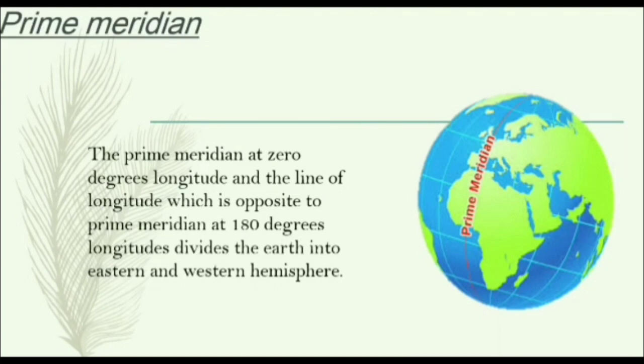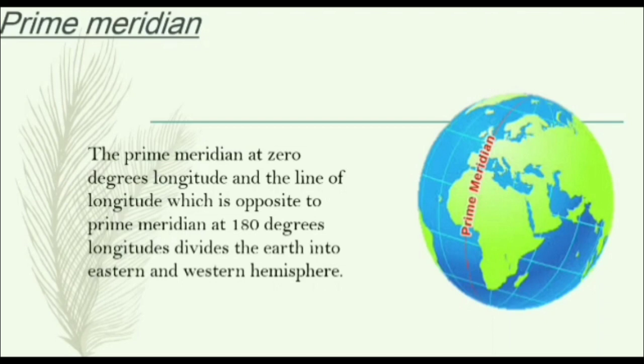At 0 degree, you can see the red line is the prime meridian. It is at 0 degree longitude, and the line of longitude just opposite to the prime meridian is not visible here. It is near the international date line, at 180 degree.